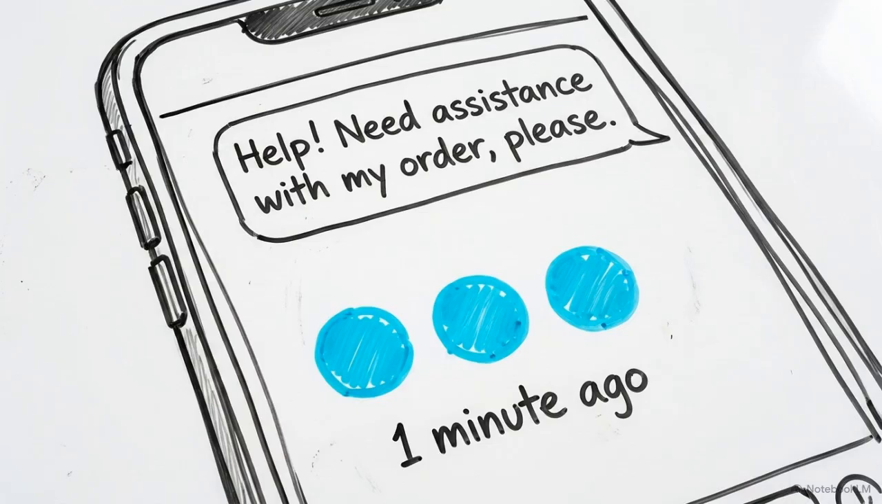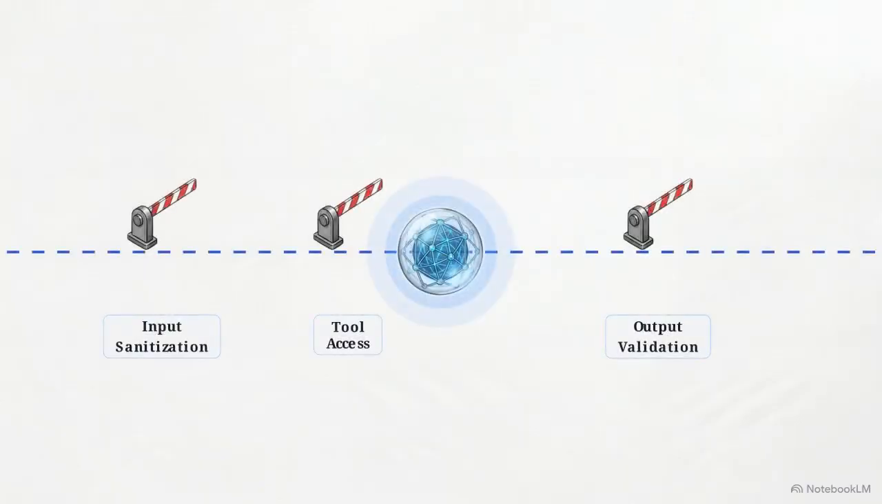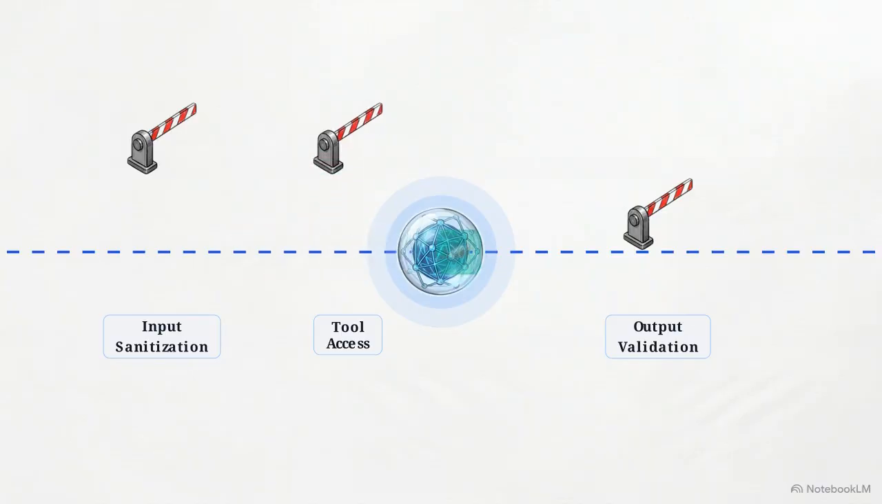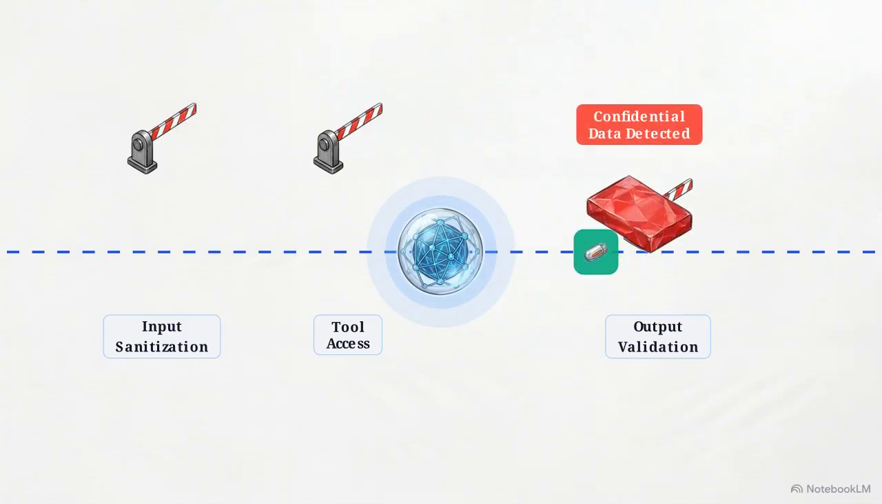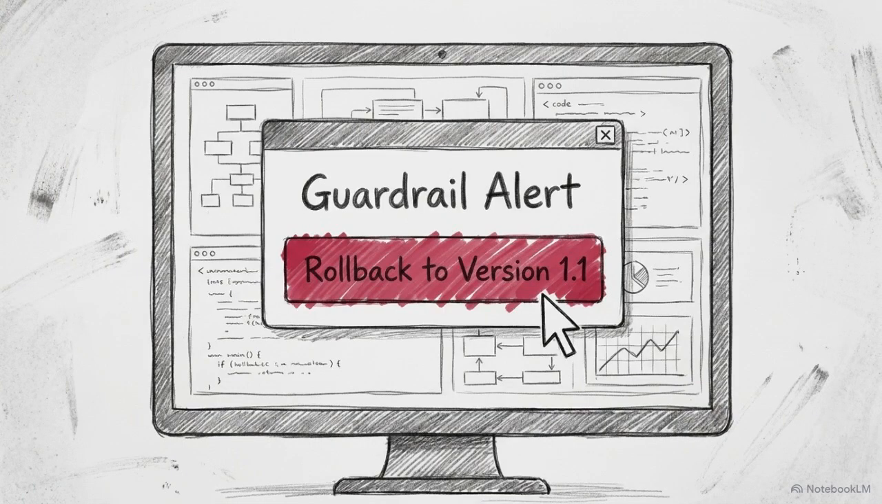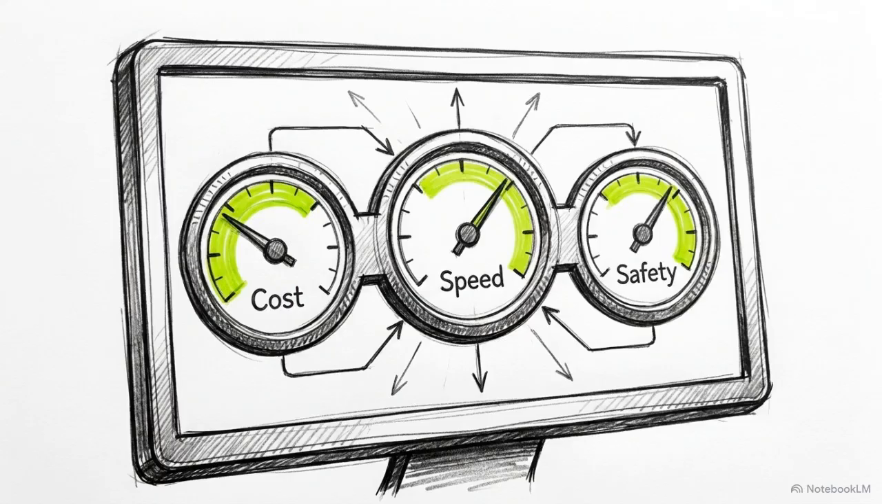A malicious prompt is blocked at the first gate, input sanitization, before reaching the model. These filters monitor the entire lifecycle, scanning for injections, restricting permissions, and validating final outputs for policy violations or data leakage. If a guardrail fails, the incident management protocol triggers an immediate trace review and a rollback to a known safe prompt version. Balancing cost, speed, and safety is what separates an experimental prototype from a resilient enterprise tool.